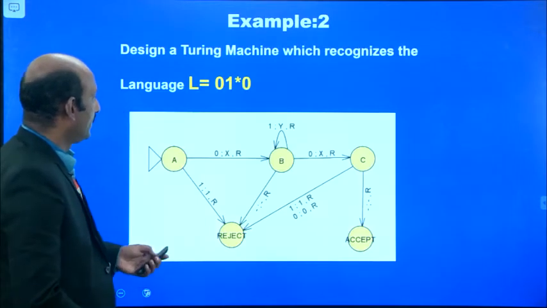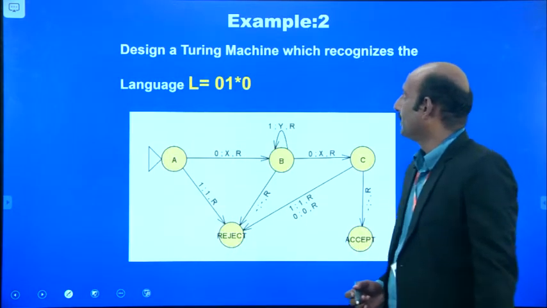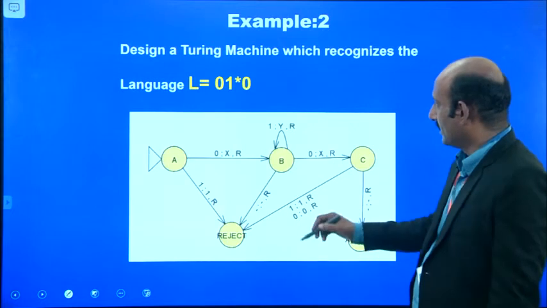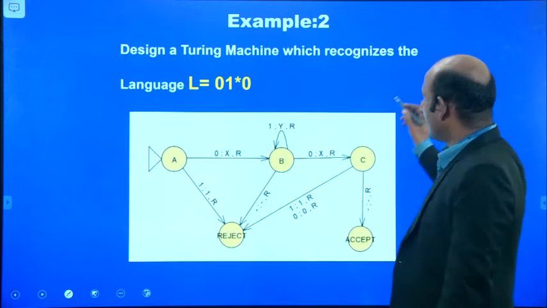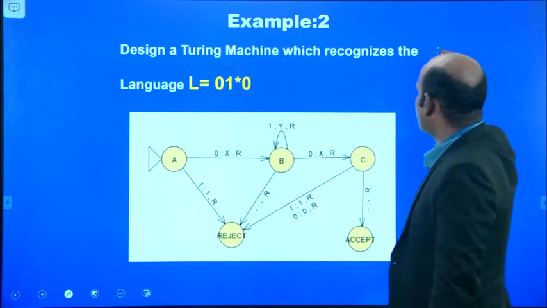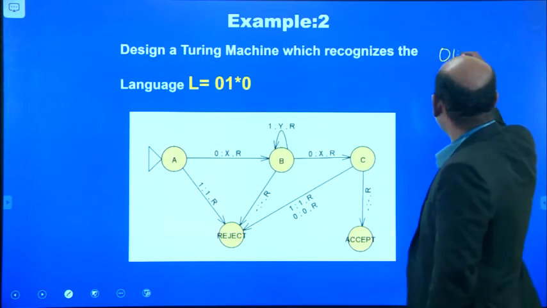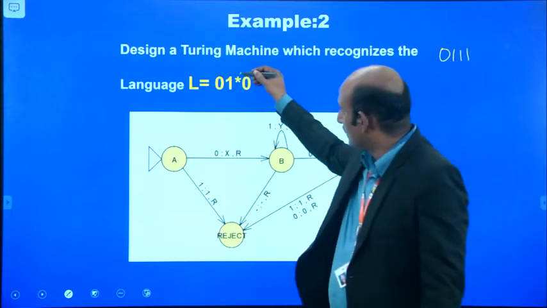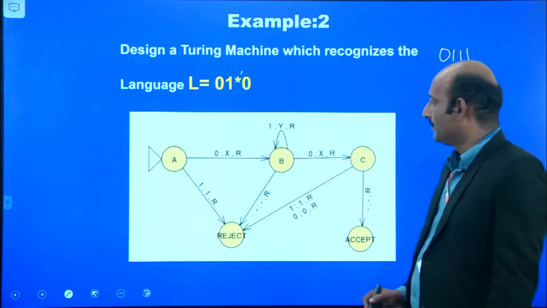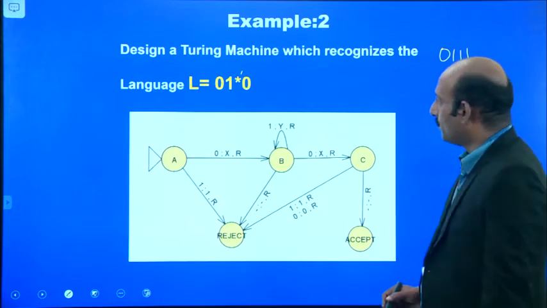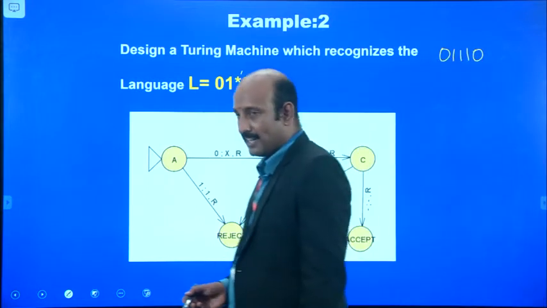Let's see another example. Design a Turing machine which recognizes the language 0 (1)* 0. The meaning of this language is that the strings begin with 0 and may have any number of ones, because it is the Kleene closure, that is 0 or more occurrences of 1, followed by ending with 0.